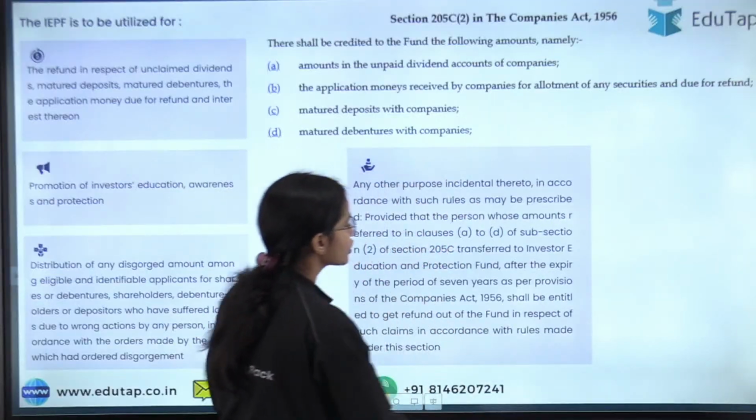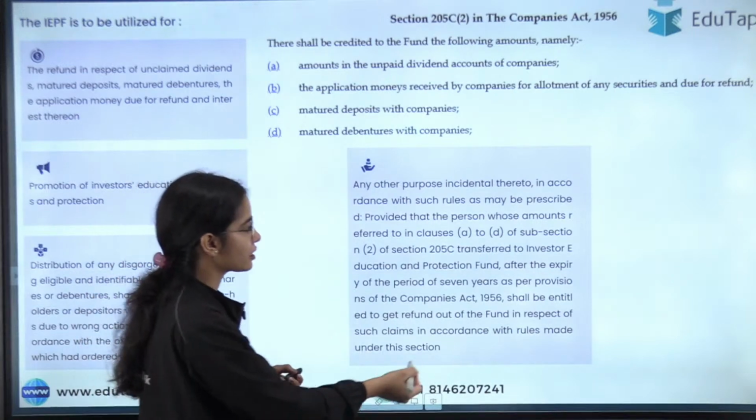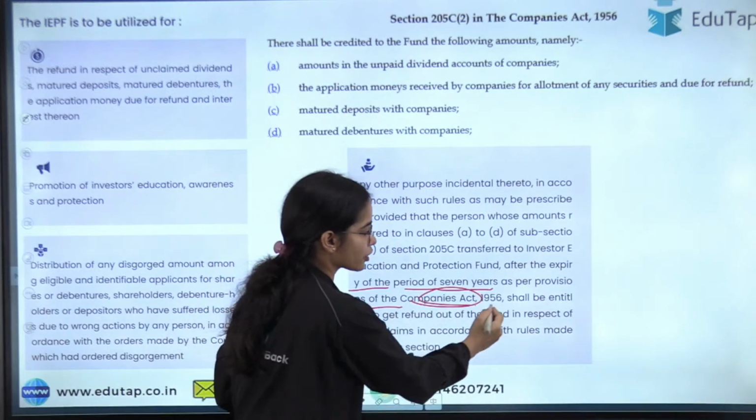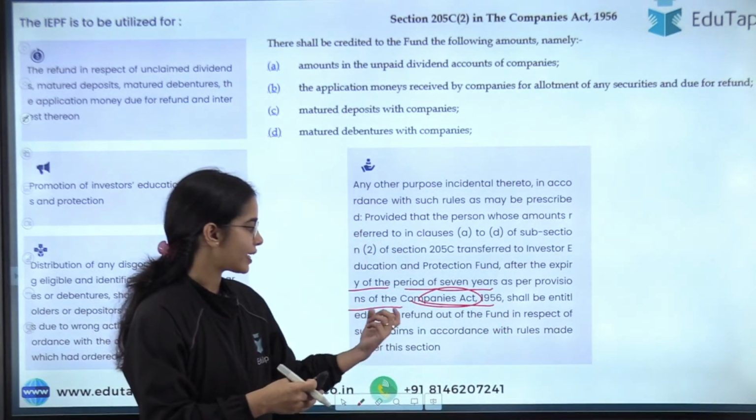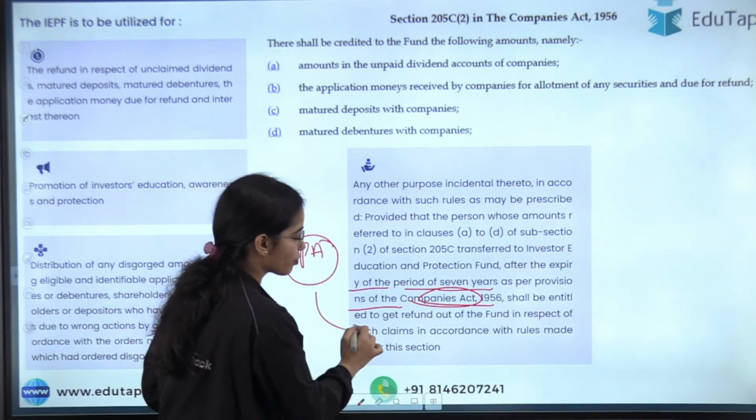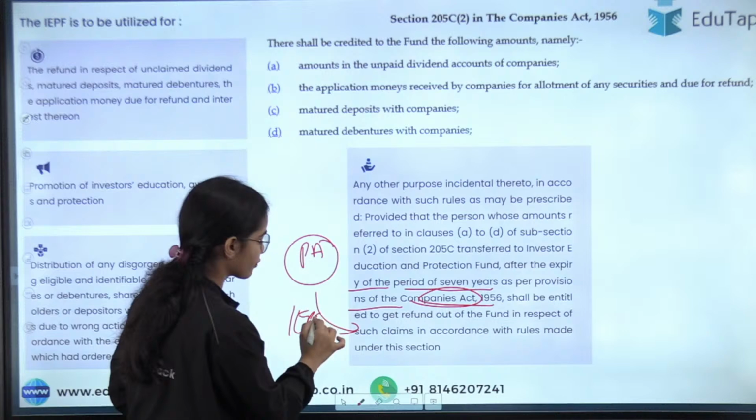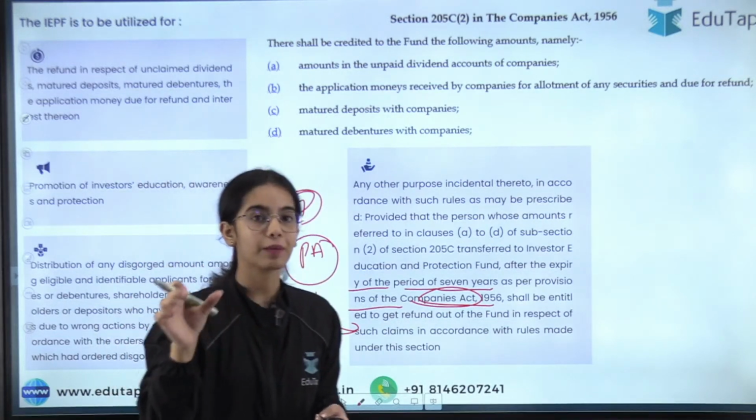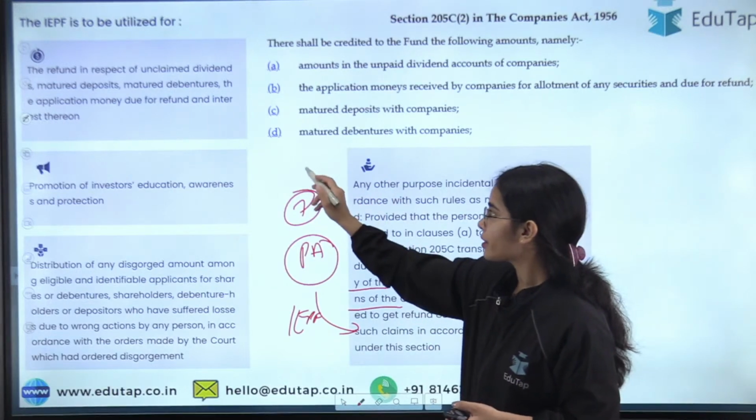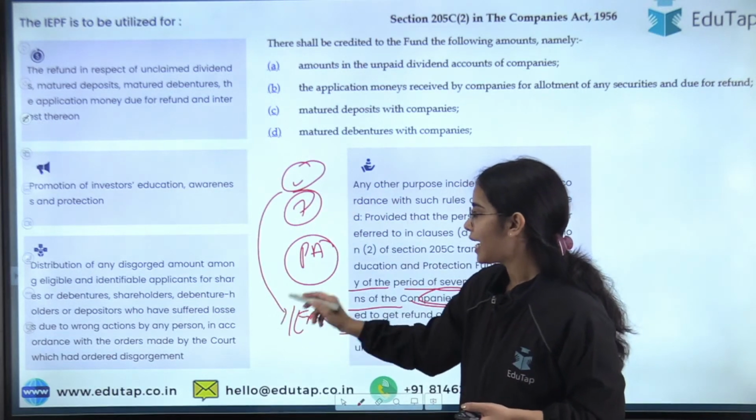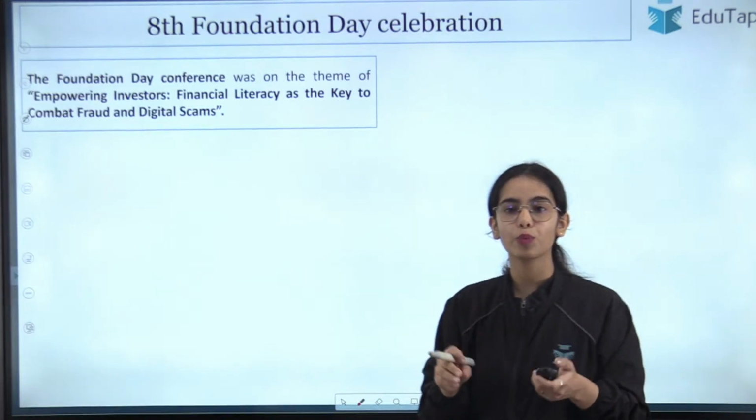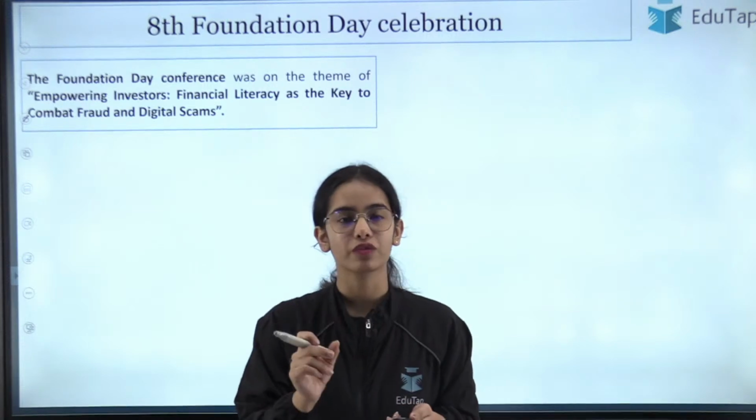Okay, so it has been clearly mentioned here that after the expiry of the period of 7 years, as per the provisions of the Companies Act of 1956, they get a refund out of the fund. So person A will get the refund from the IEPF. Because if the money, shares or debentures are not claimed for 7 years, the companies transfer the money to the fund and person A can claim his money from the fund. So this is the basic idea. I hope you have understood the basic idea of the IEPF.